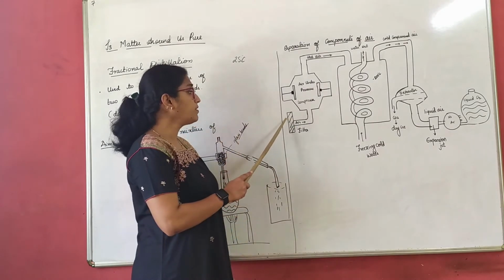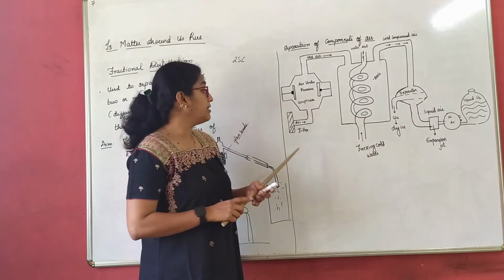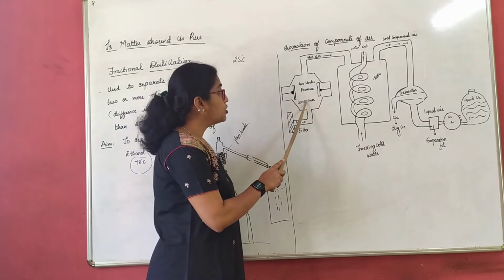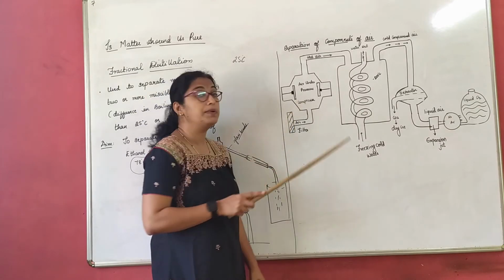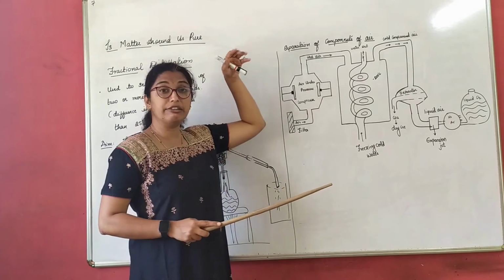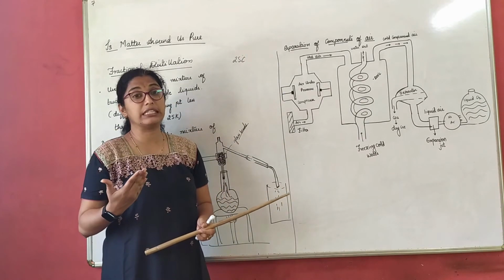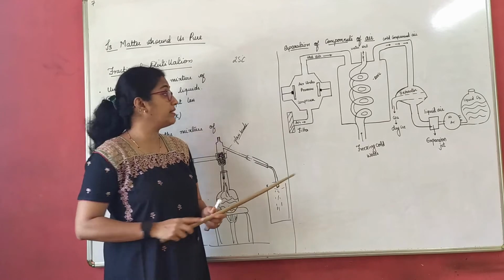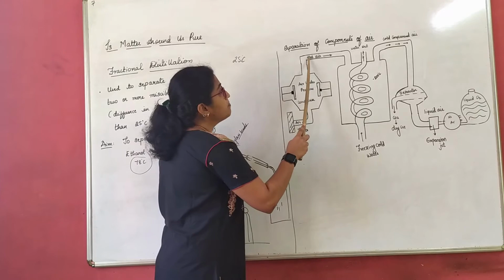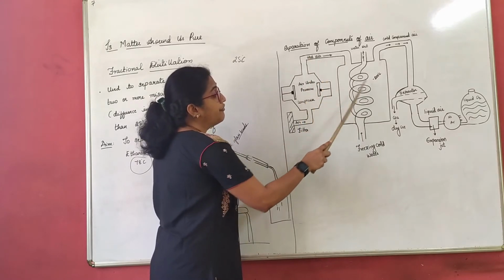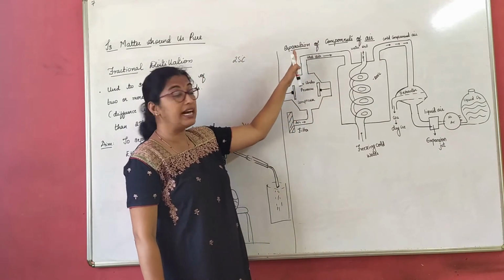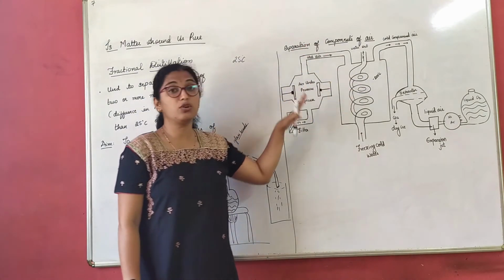What do we do? Now the air that we have is made to pass through a filter. So that filtered air reaches the compressor, right? Now the compressor applies a very high pressure. Under very high pressure, as the pressure increases, temperature also increases. So at a very high temperature and pressure, that air is made to pass through a freezing cold unit. As the air is compressed at a very high pressure, it passes through the freezing cold unit.